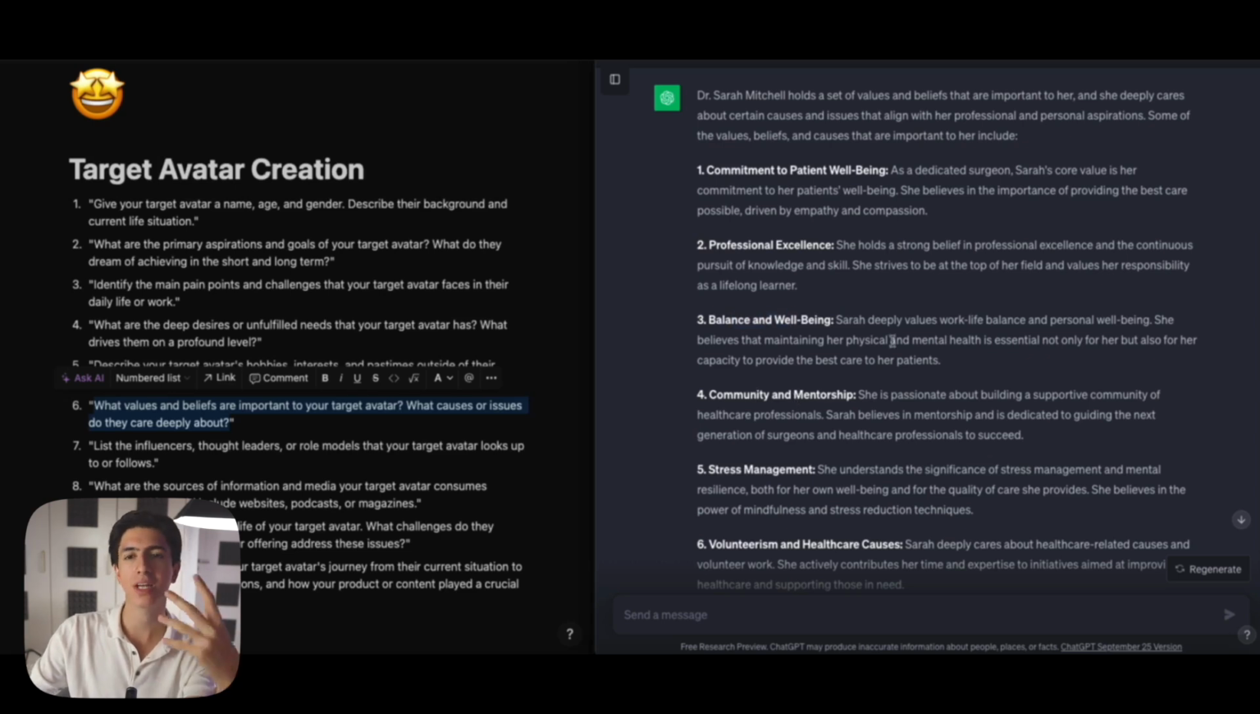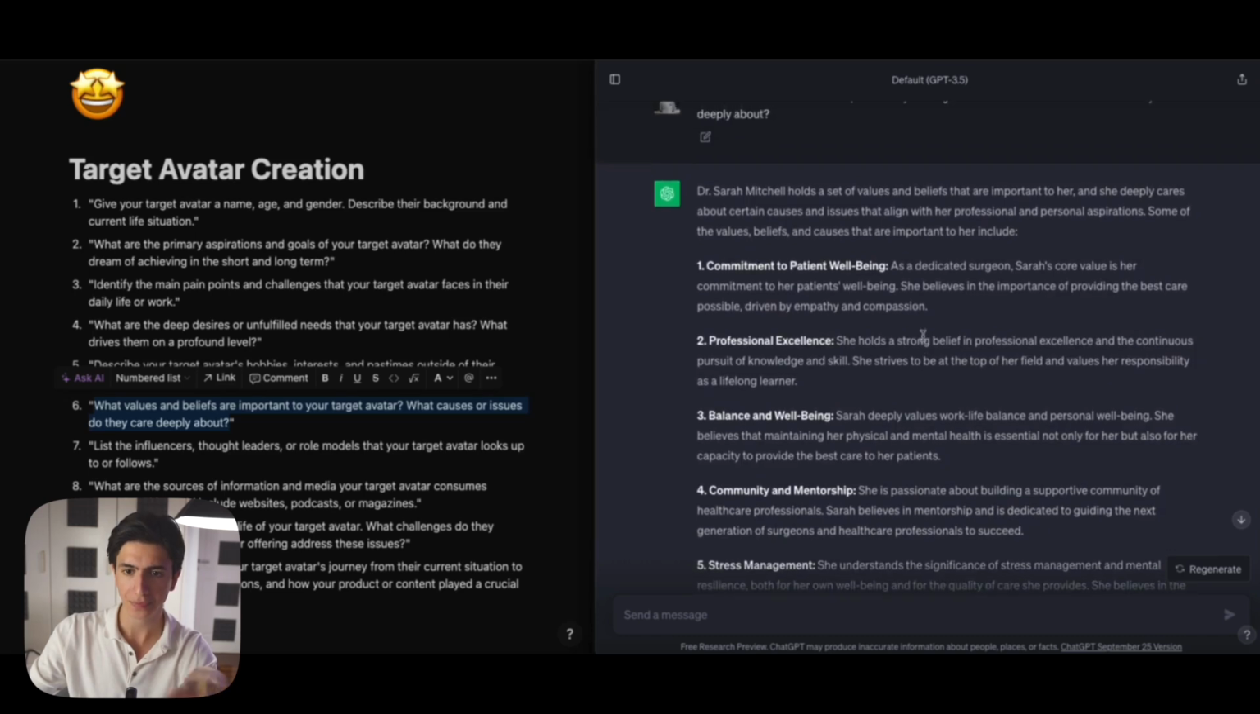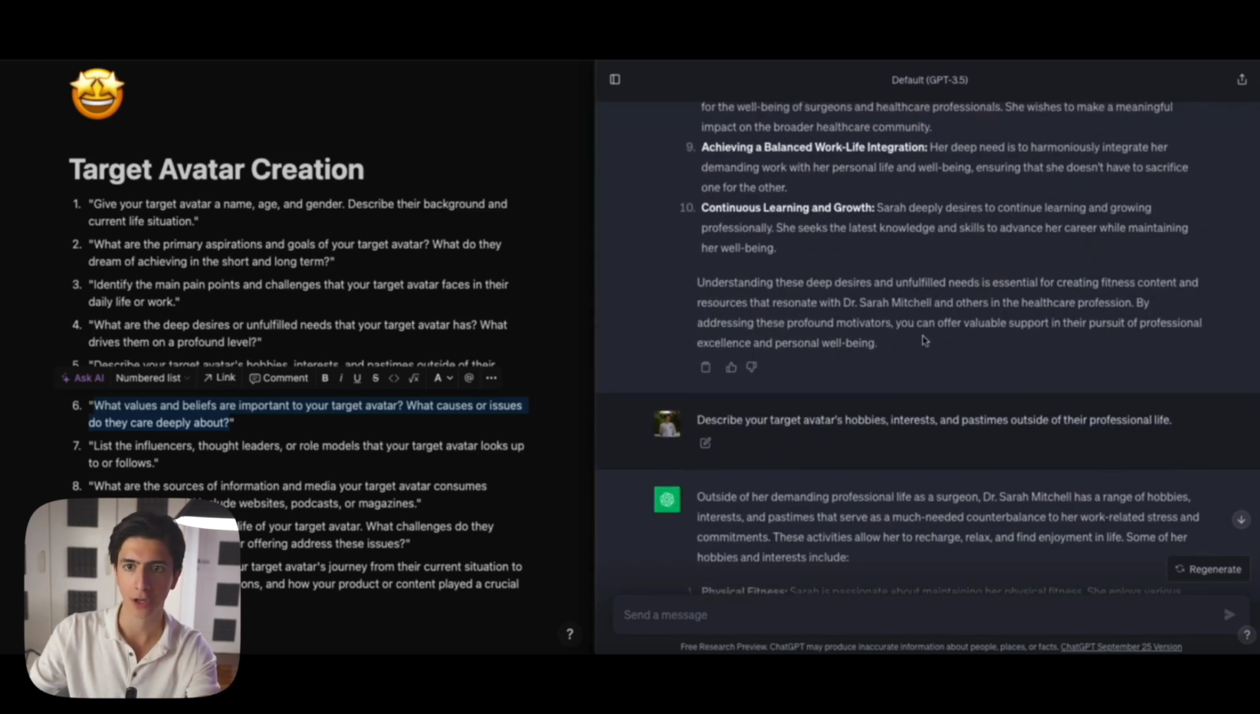So you can see that now we're getting answers that are getting a bit repetitive. This is a good sign. This means that ChatGPT has pretty much given us all of the information that it has on our target audience. This means that we have given the correct prompts and the correct information to ChatGPT, and we're getting back 100%, let's say, of the output that we can from ChatGPT. This is a level that you want to reach regarding our target avatar creation.